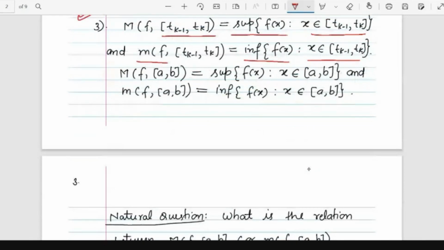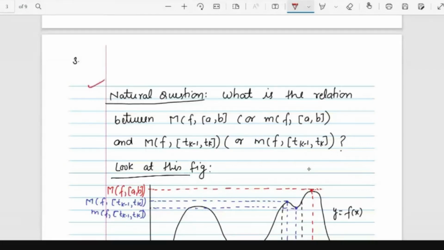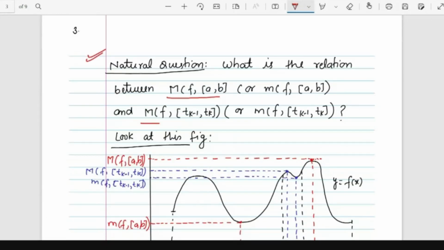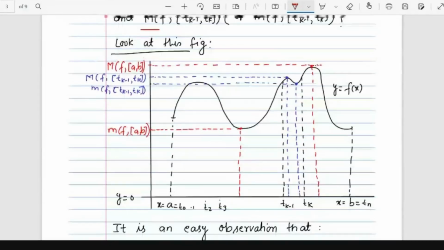Already, capital M of the function on the whole interval [a, b] is the supremum of the function on the whole interval, and small m is the infimum of the function on the whole interval [a, b]. Now the natural question arises: what is the relationship between the supremum of the function on the whole interval and the supremum of the function on a subinterval? Or similarly for the infimum.